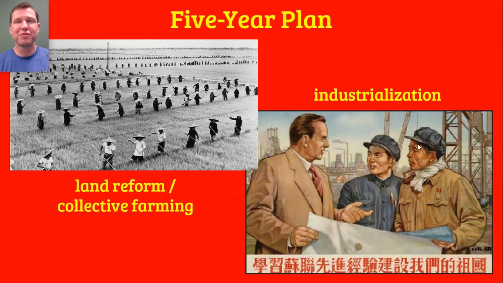So the Soviets were very excited about China's communist revolution, as you can imagine. China's communist revolution was the first one in the world that was sort of a native-grown communist revolution other than the one in Russia. Remember, when communism took root in Eastern Europe, it was because the Soviet army had invaded Eastern Europe at the end of World War II, and they had installed communist governments there.